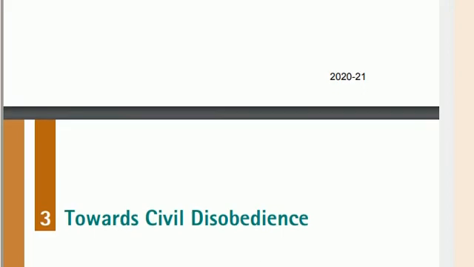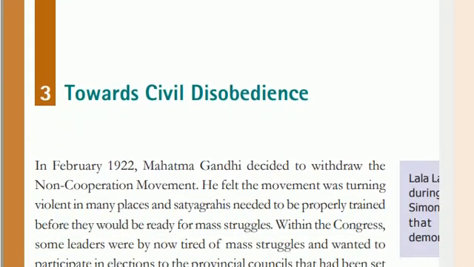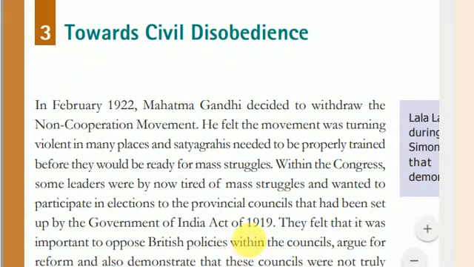The main reason was that the movement was turning violent from time to time. He felt the movement was turning violent in many places, and Satyagrahis needed to be properly trained before they would be ready for mass struggle. And some other leaders were tired of this kind of movement. That was why Gandhiji withdrew this movement. So this is the answer to this question.